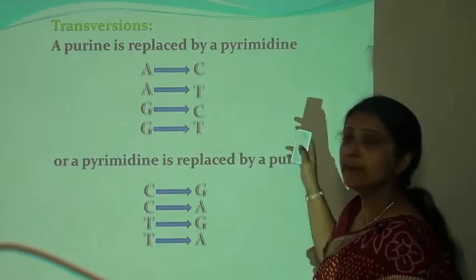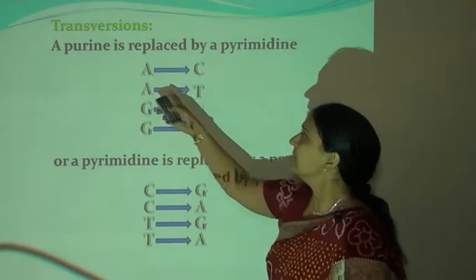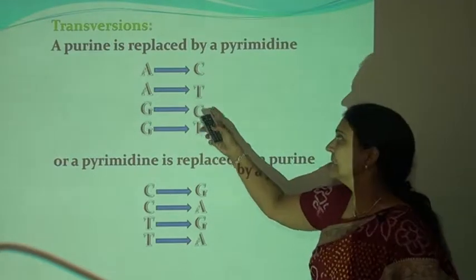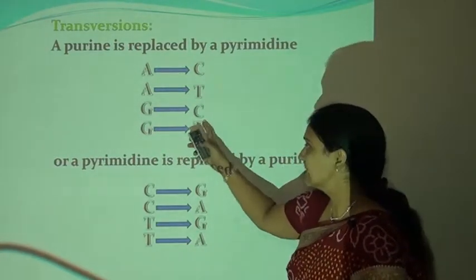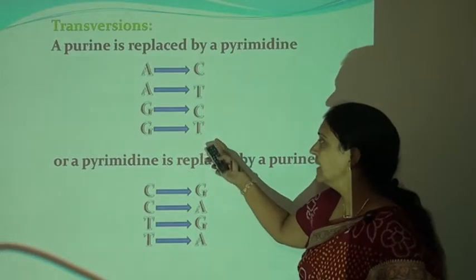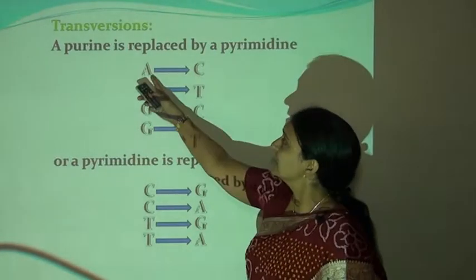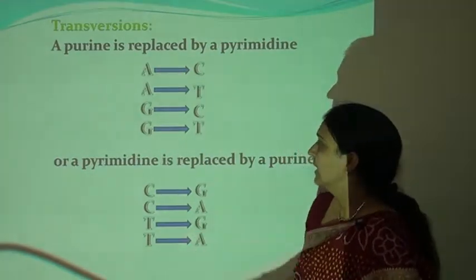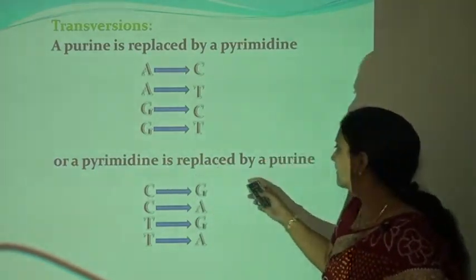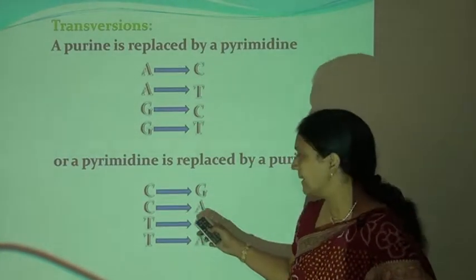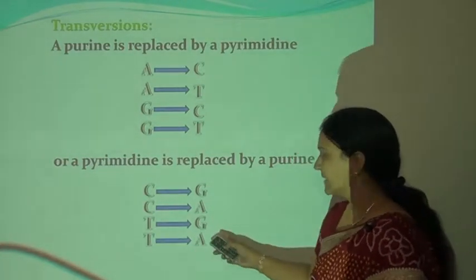Here the purine will be replaced by the pyrimidine. So A can be replaced by the C, A can also be replaced by the T, G can be replaced by the C, and G can be replaced by the T. So purine can be replaced by the pyrimidine. A is the purine and C is the pyrimidine. Or the other way, pyrimidine can be replaced by the purine.